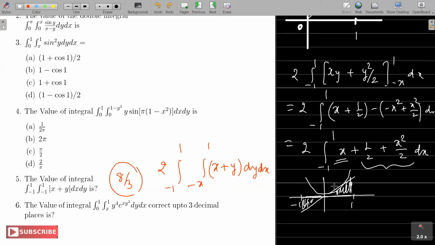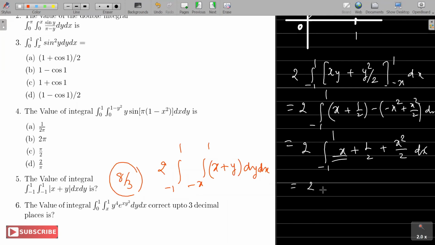Whereas for an odd function, whatever you get on one side, you get the same with a minus sign on the opposite side, and that will become 0, right? So there is no need to integrate the first term. Once I know it's an odd function, there is no need to work this one. This will give me 0.